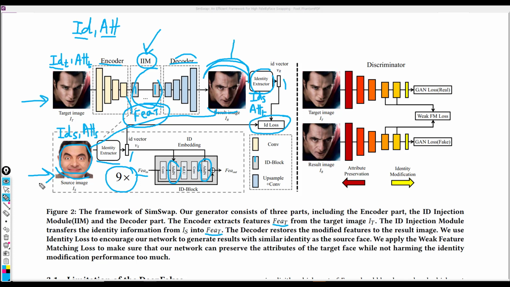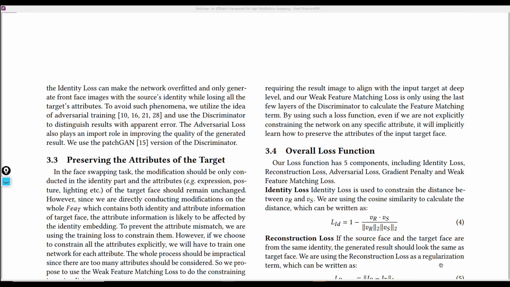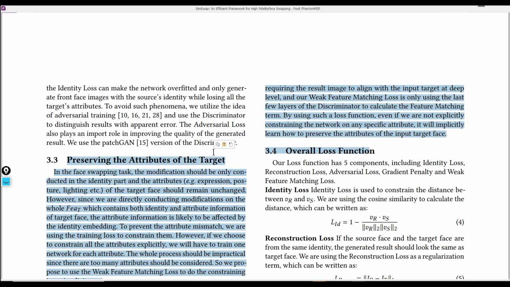With this, we're able to come up with a generalizable model in which the next time we want to have this swap, all we need to do is input a source, input a target, and then we have this output.